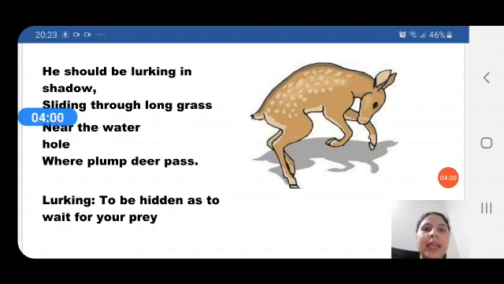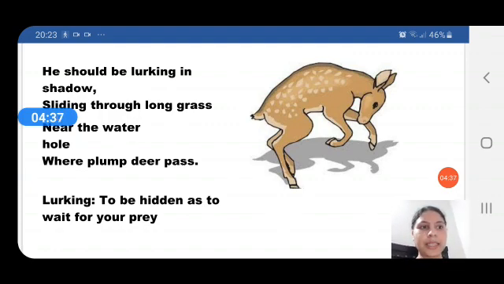He should be lurking. Lurking means to be hidden, as to wait for your prey. So he should be hidden somewhere in the long grass near some water body where some plump, healthy deer come for taking water. So he should be hiding there, he should be looking for his prey, he should be attacking his prey, and that's how a tiger lives. That is something natural to a tiger.